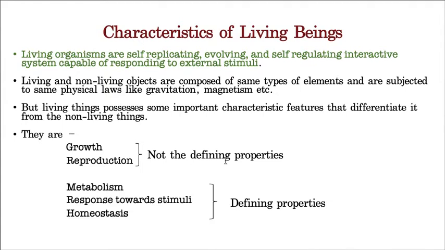Let us take one after one. But students, a small correction. Actually, we have to start from growth and reproduction, but for your easy understanding, because these are basic classes, if I start immediately with the non-defining properties, I feel that you won't understand. That's why slowly we are starting. You are still just small kids, so you need a little better understanding. That's why I am reversing the sequence. So I am starting with the defining properties first, and then I'll start the non-defining properties. I am making this change only for your understanding.